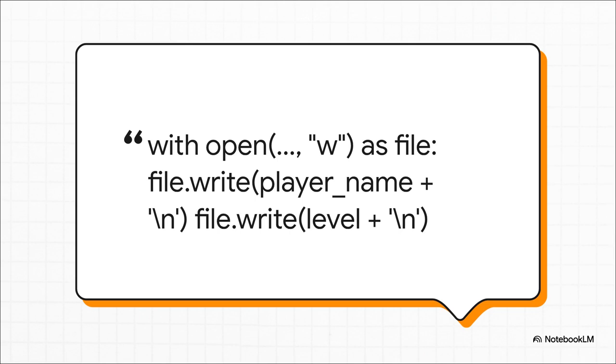Let's see how it looks in the real world. Here, we're opening a file in write mode, that's the W, and then we write the player's name, their level, and their score. See that \n at the end of each line? You can think of that as the code for press the enter key. It makes sure every piece of info gets its own nice clean line in the text file.